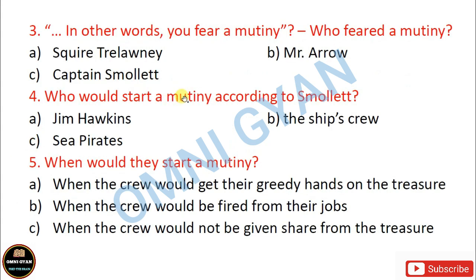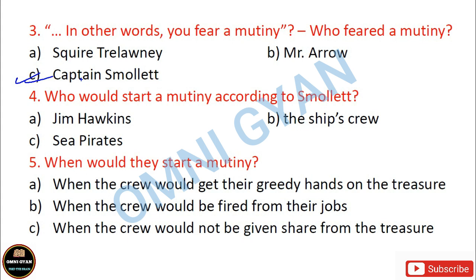Anyways, let's continue with number 3. So number 3 is, in other words, you fear a mutiny. Who feared a mutiny? ठीक है, कौन, किसको डर था कि म्यूटिनी हो सकता है शिप में, विद्रोह हो सकता है शिप में? Who feared? So who is that person? Is it Squire Trelawney? Is it Mr. Arrow? Is it Captain Smollett? So the correct answer is Captain Smollett feared a mutiny in the ship.